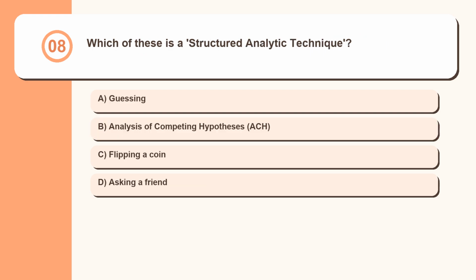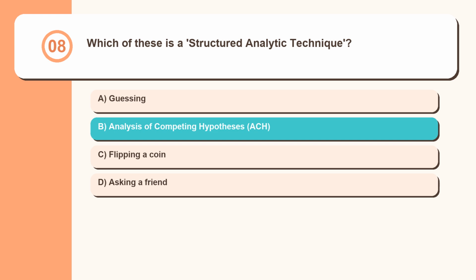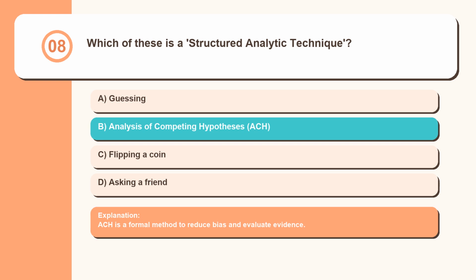Question 8. Which of these is a structured analytic technique? Guessing. Analysis of competing hypotheses, ACH. Flipping a coin. Asking a friend. ACH is a formal method to reduce bias and evaluate evidence.